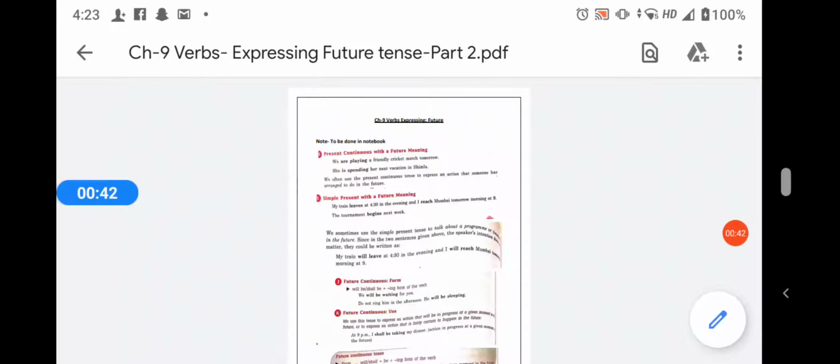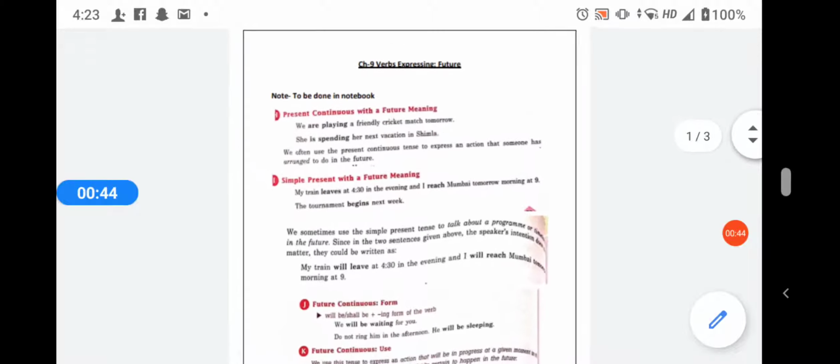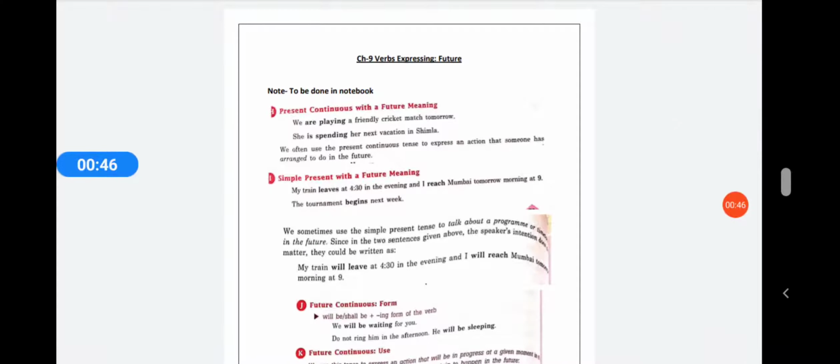vacation in Shimla. Now, we often use present continuous tense to express an action that someone has arranged to do in the future. Now, students always remember that these kind of lines are your definitions for the tenses.